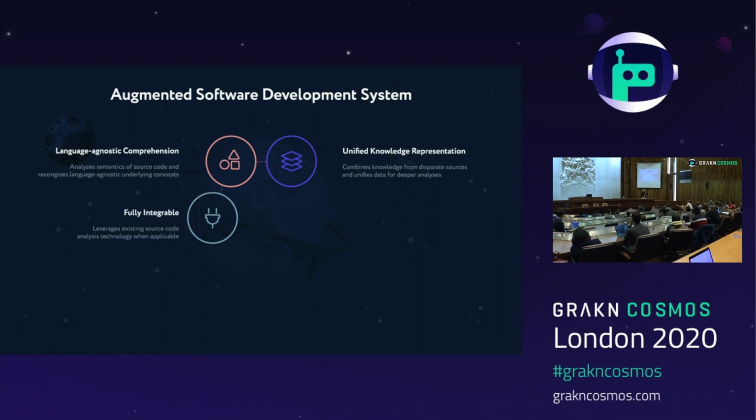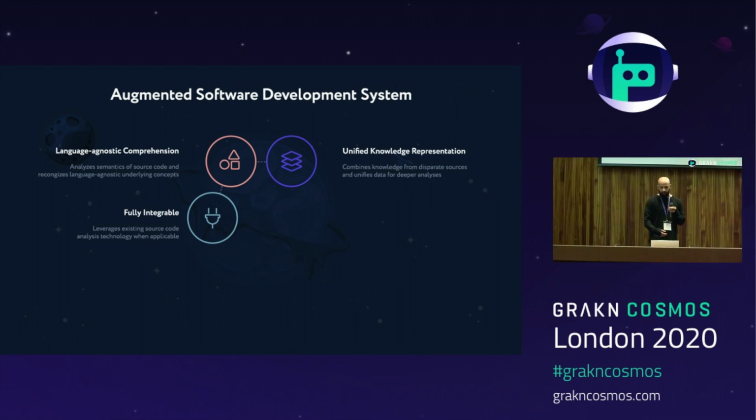I think they'll be fully integratable with existing static and dynamic analysis tools so that they can utilize tools that already work and extend them, rather than rewrite them from scratch, allowing them to not reinvent the wheel. And I believe they'll use guided models that can change and build over time, models that can be personalized per project and domain. So for example, you could say that these type of variables are used as account passwords, and then enforce rules about what those type of passwords can and can't do.